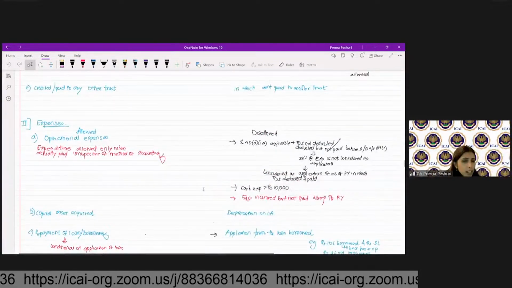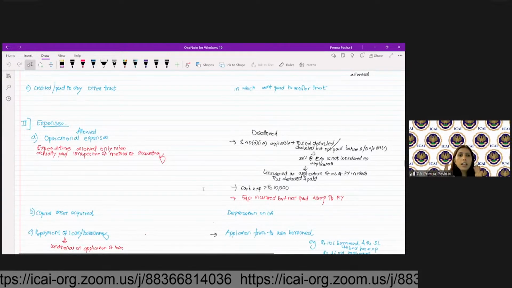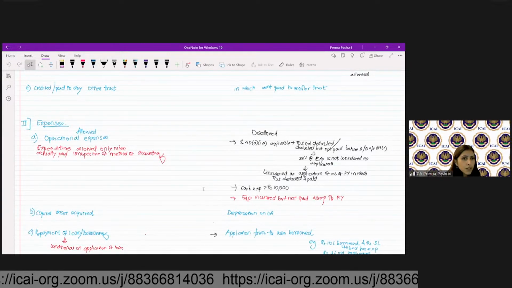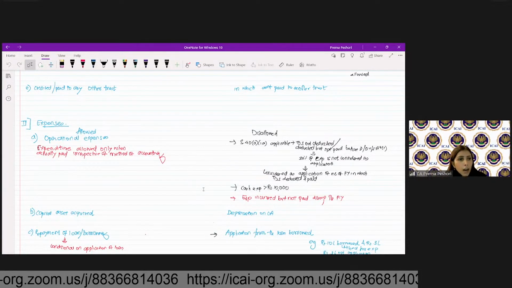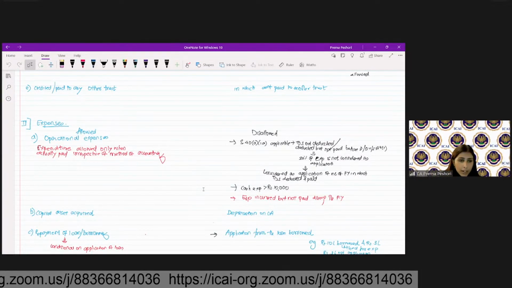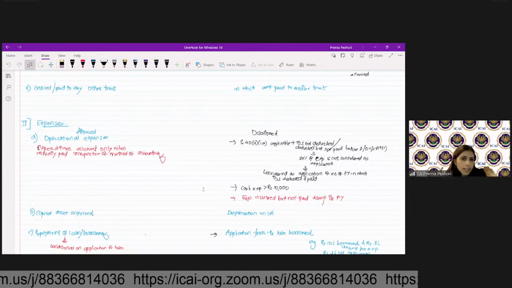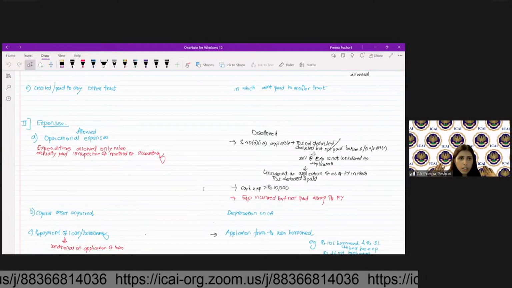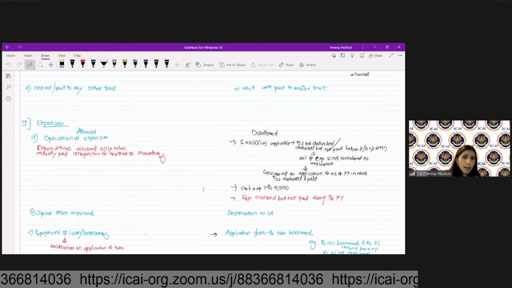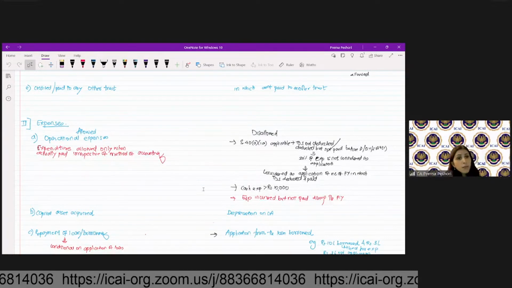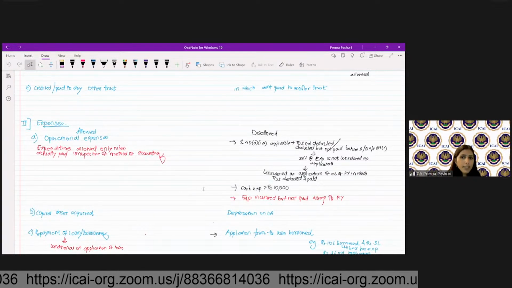Then expenses are allowed. So all the operational expenses will be considered as your application of income. Expenditure is allowed only when actually paid, irrespective of whether you follow the accrual method or the mercantile method. For income, even if you do not receive, we are still giving you the deemed application. But for expense, it is saying only when you actually pay, you will be allowed as expense.